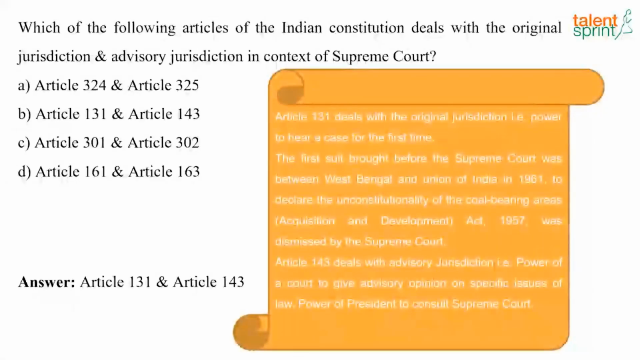So Article 131 deals with the original jurisdiction, that is the power to hear a case for the first time, and the first suit brought before the Supreme Court was between West Bengal and the Union of India in 1961 to declare the unconstitutionality of a coal-bearing areas act. Whereas Article 143 deals with the advisory jurisdiction, that is the power of a court to give an advisory opinion on specific issues of law, and the power of the President to consult the Supreme Court.